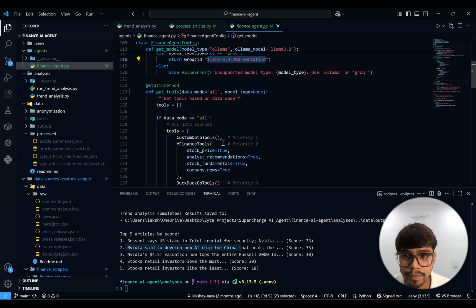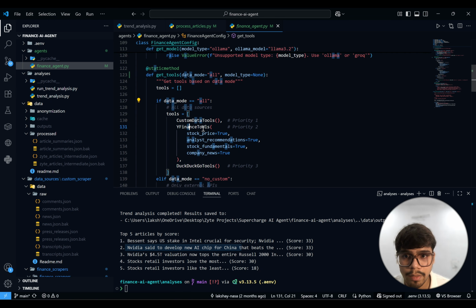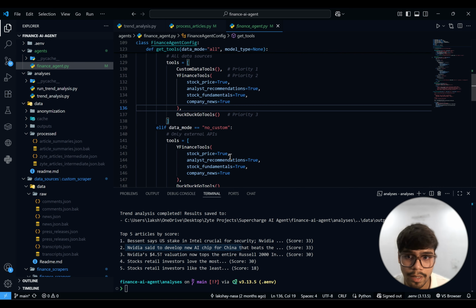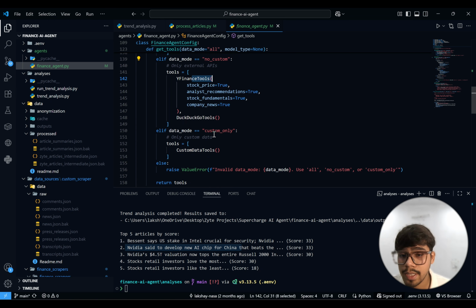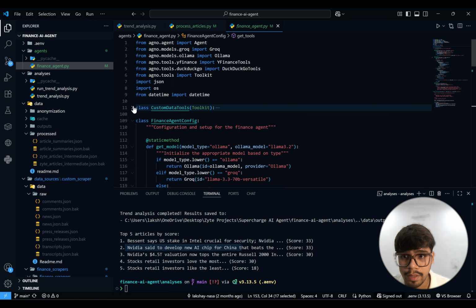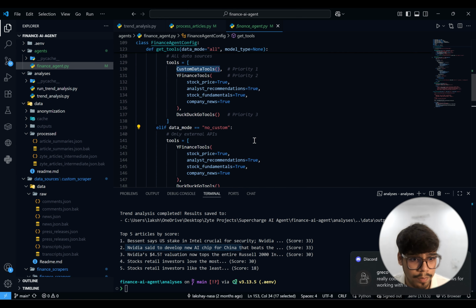Yeah, so see, if the data model is all, we will use a custom data pipeline, we use the Y-Finance, we use the DuckDuckGo together, right? But if it is no custom data involved, we use just the two general APIs, the DuckDuckGo and the Y-Finance. If it's the custom data only, we will use the custom data tool function as defined under this.